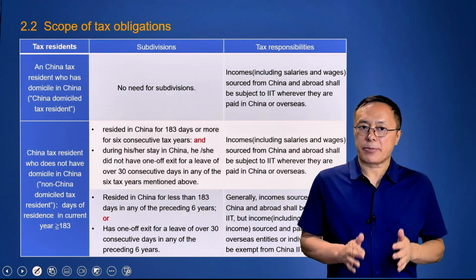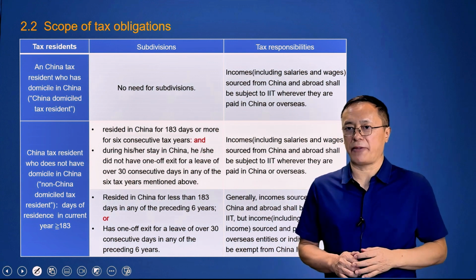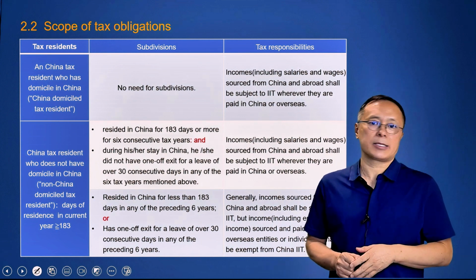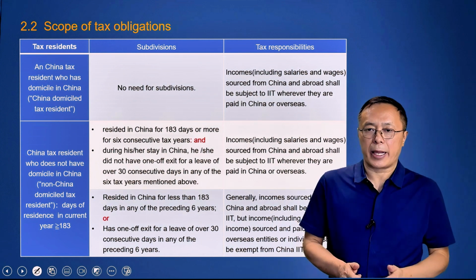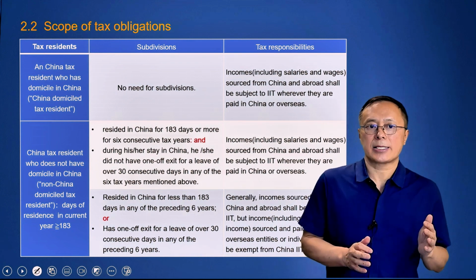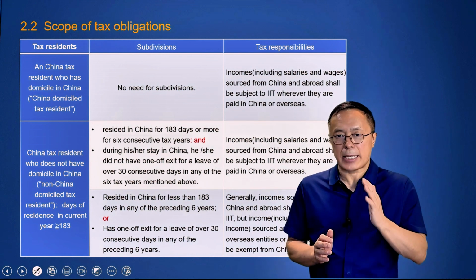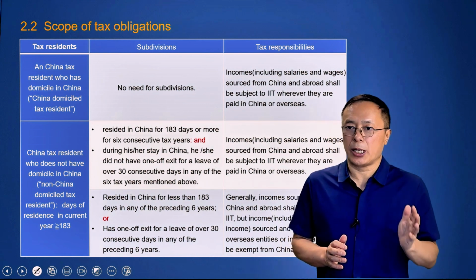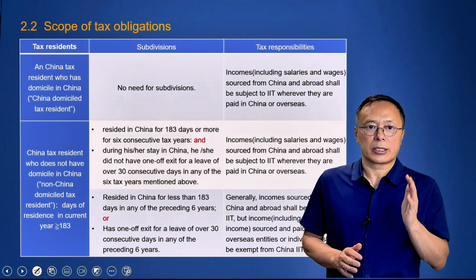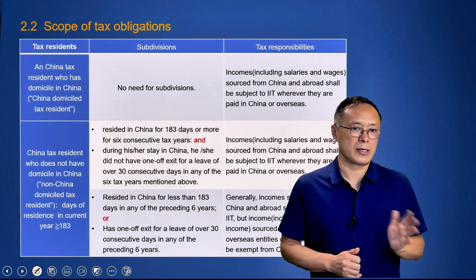We have divided taxpayers into tax residents and non-tax residents, but it's not enough. It's necessary to subdivide these two types of taxpayers. Why? Although generally, an individual who is a China tax resident is taxed on worldwide income, whereas a China non-tax resident is liable to income only arising in China, some special cases should be considered in tax practice.